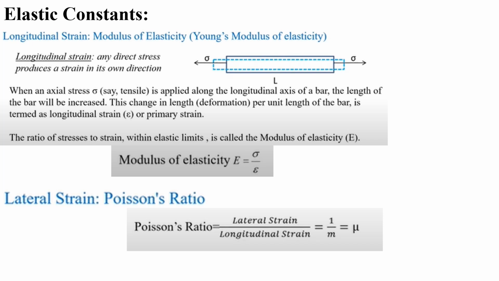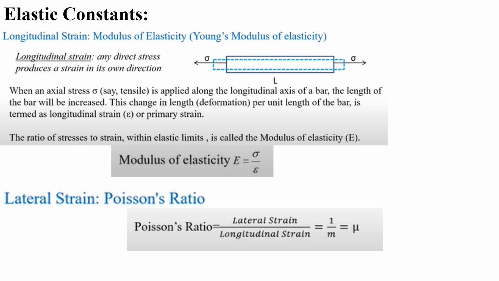First, what do we mean by longitudinal strain? Any direct stress produces a strain in its own direction, called the longitudinal strain. When an axial stress, let's consider tensile, is applied along the longitudinal axis of a bar, the length of the bar will increase.